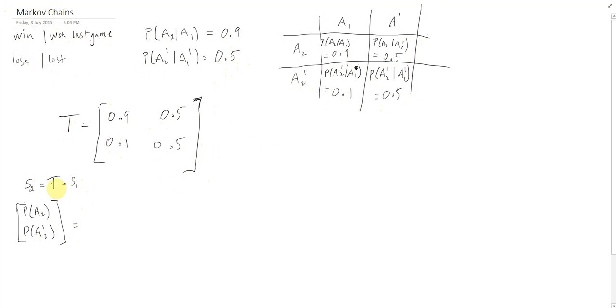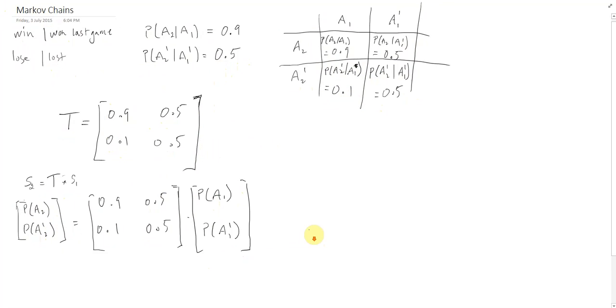is equal to our transition matrix. This matrix here, 0.9, 0.5, 0.1, 0.5, multiplied by S1, the probability that they will win their first game, and the probability that they will lose their first game.